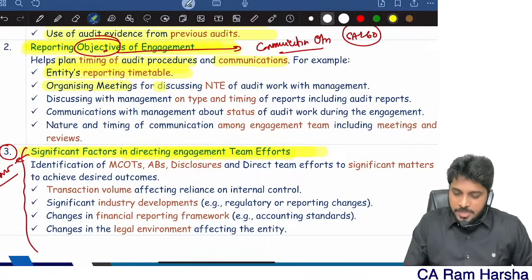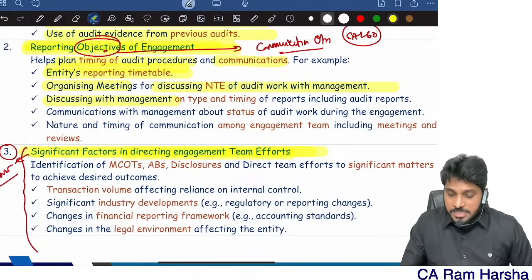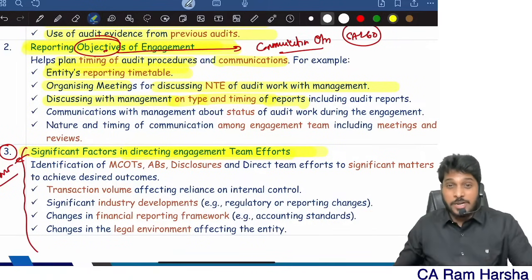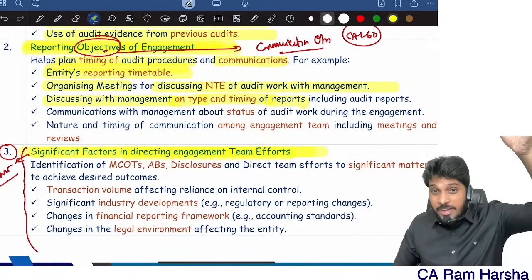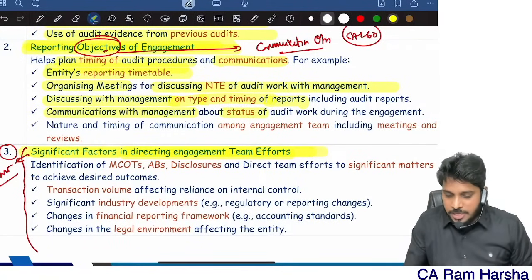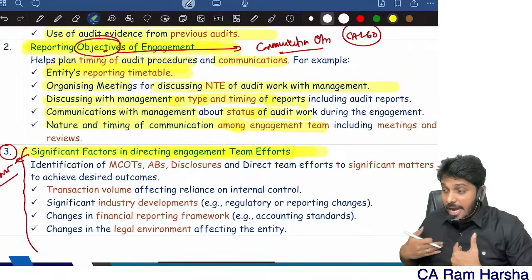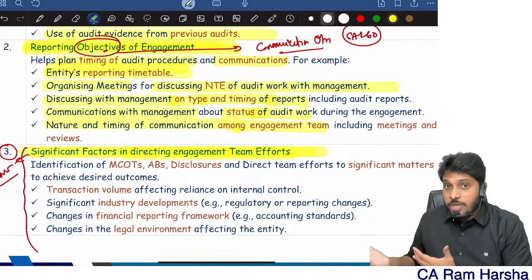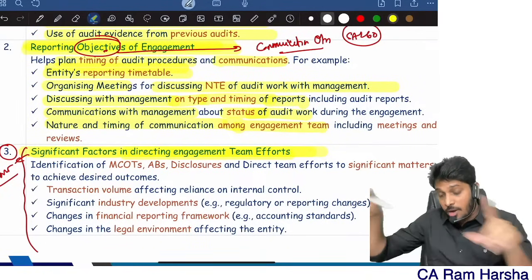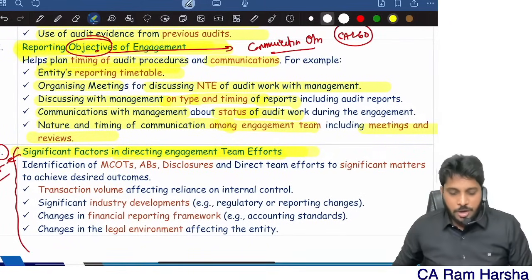And organize meetings for discussing nature, timing and extent of audit work with management. Discussions with management on type of the reports and timing of the reports. For example, if you're doing a bank audit, in bank audit also you have one question: what are various reports? A bank auditor will give various reports. Ask the management. Communications with management about status of the work. Nature and timing of communication among team members. My team is performing audit work, right? I should check their work. When should I check? How should I check? Nature and timing of communication among the team members, including meetings and reviews. These are all called reporting objectives.